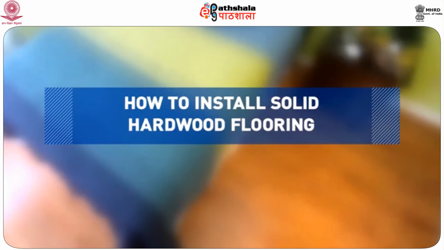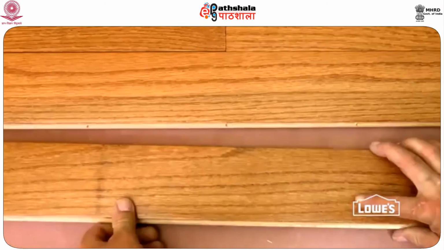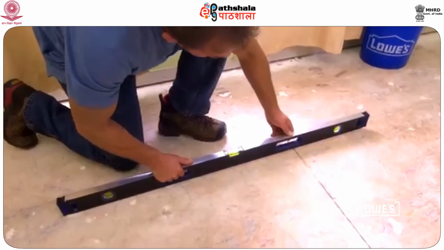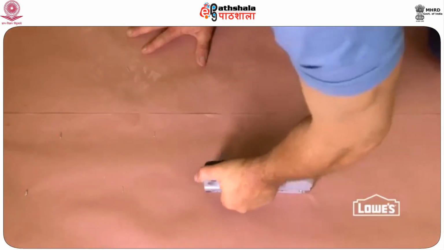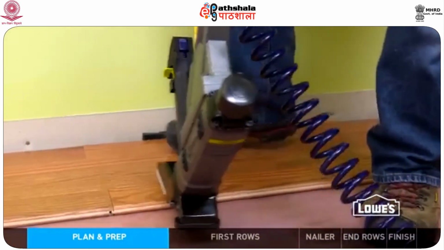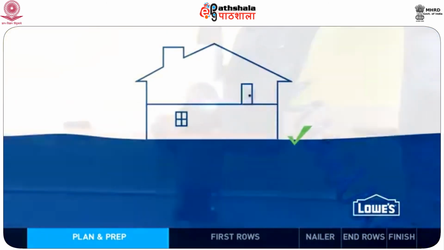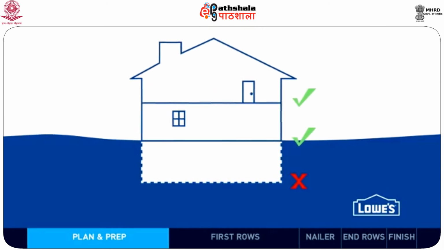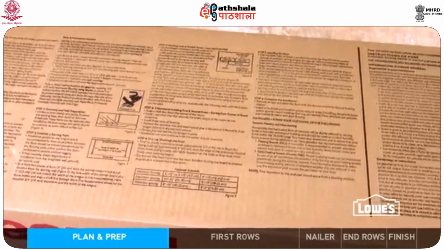Solid hardwood flooring looks great in any home, and it can add to the value of your house. We'll show you how to install solid hardwood flooring. If you haven't prepped your floor, do that first. You can learn about that in our subfloor prep video. Speaking of subfloors, 3/4 inch solid hardwood needs to be installed with nails over plywood, on or above grade in your home, not in a basement and not directly on concrete. Follow the manufacturer's instructions for specifics.